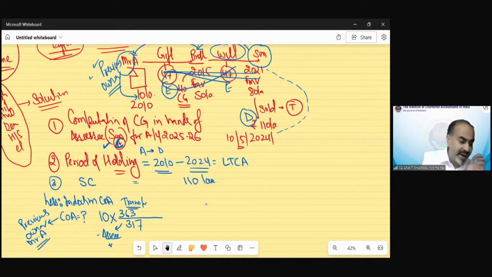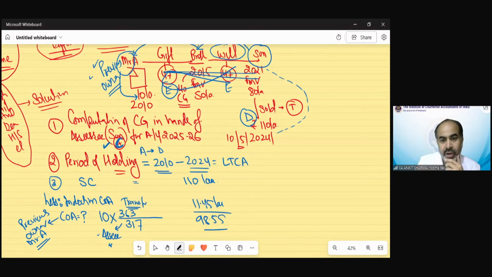If we solve it in that situation, 10 into 363 divided by 317, the indexed cost of acquisition would be around 11.45 lakh. And the capital gain would result in 98.55 lakh long-term capital gain. Clear? As per the act, this is going to happen.